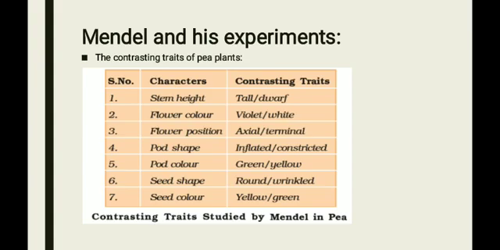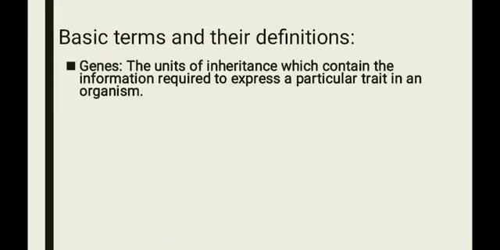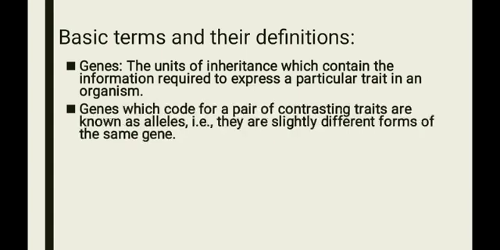Next are the basic terms and their definitions. The first one is a gene. Genes are the units of inheritance which contain the information required to express a particular trait. Here trait means a character in an organism. Next, what are alleles? Genes which code for a pair of contrasting traits are known as alleles. That is, they are slightly different forms of the same gene.